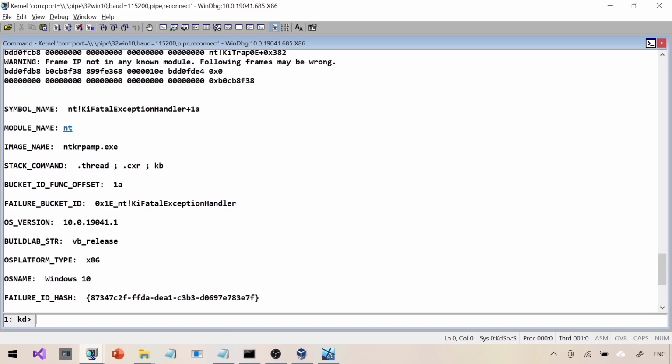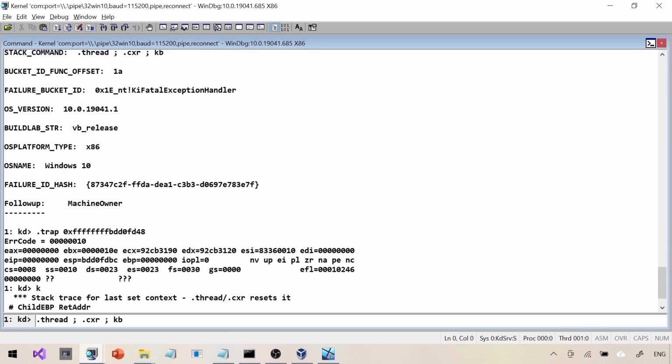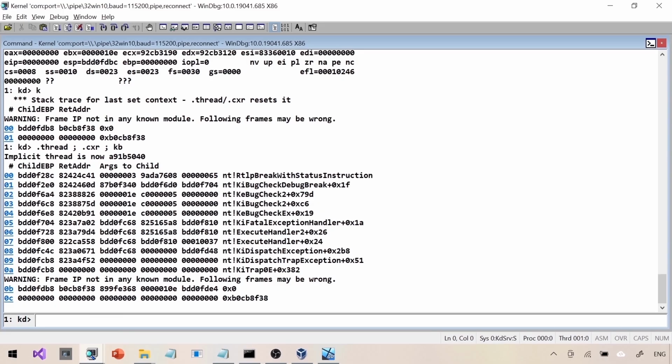If things work, we may get a stack. If things don't work, we may not get anything. At least we're going to try something. You can try the stack command. Executing the stack command is one of the procedures of bang analyze FMV. If you want, you can try, but I don't think in this case it gives you any more information. This is the stack command which is getting executed.